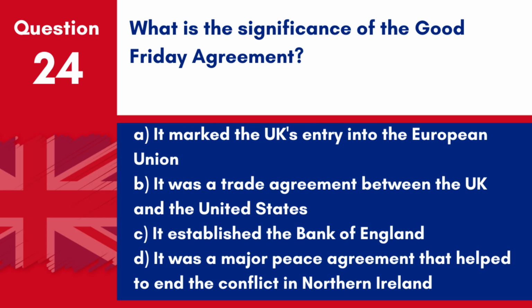Question 24. What is the significance of the Good Friday Agreement? A. It marked the UK's entry into the European Union. B. It was a trade agreement between the UK and the United States. C. It established the Bank of England. D.